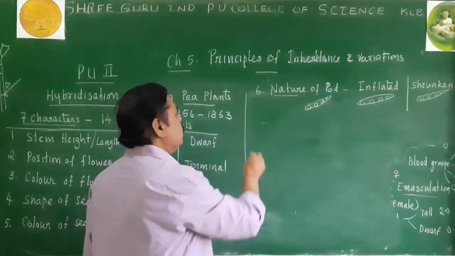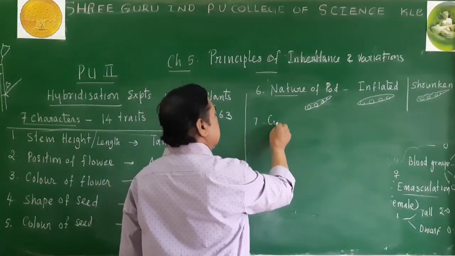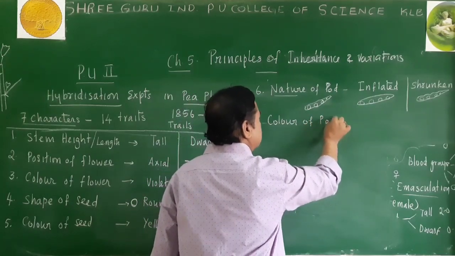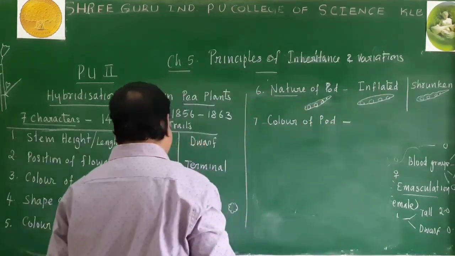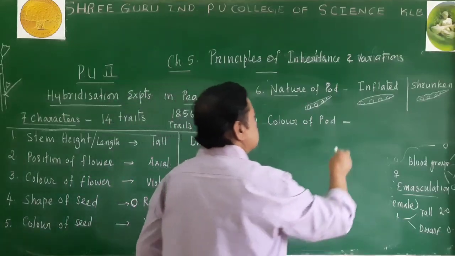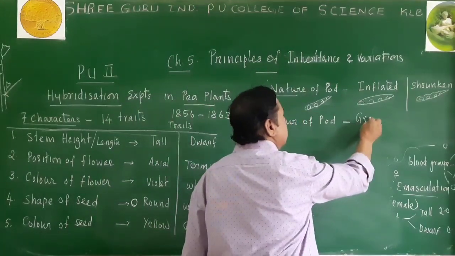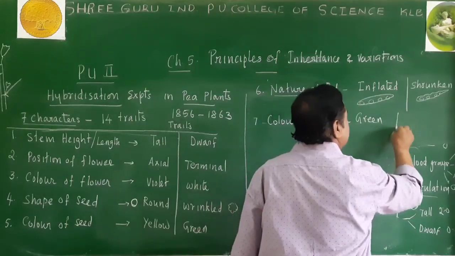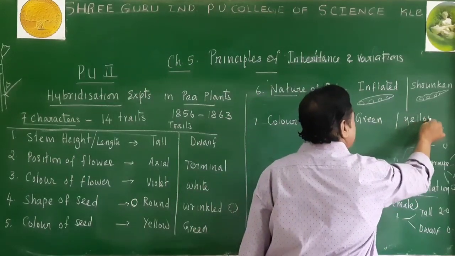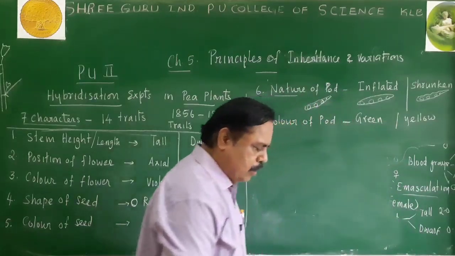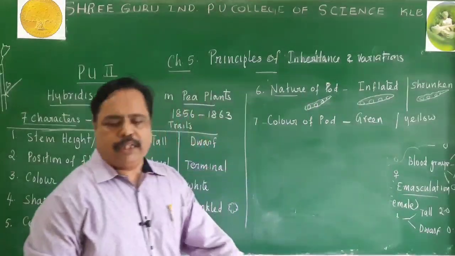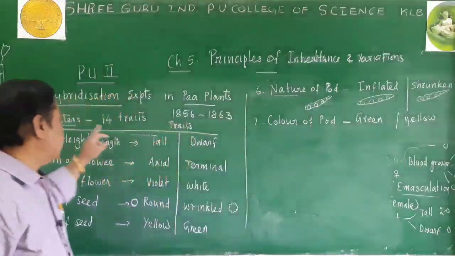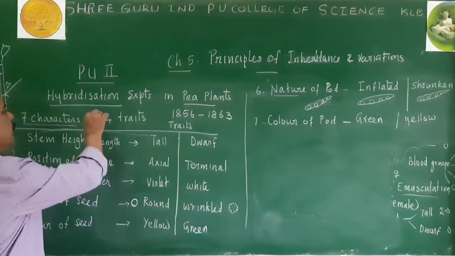In addition to that, Mendel studied the color of pod also. In the color of the pod, some of the pods were green colored, and others were yellow colored in nature. So green and yellow colored pods were taken by Mendel. Now remember, these are the 7 characters and 14 traits.